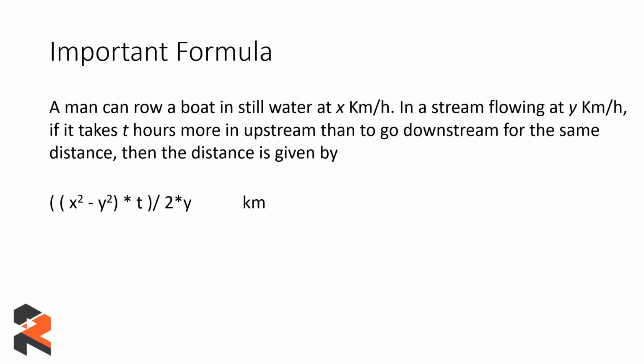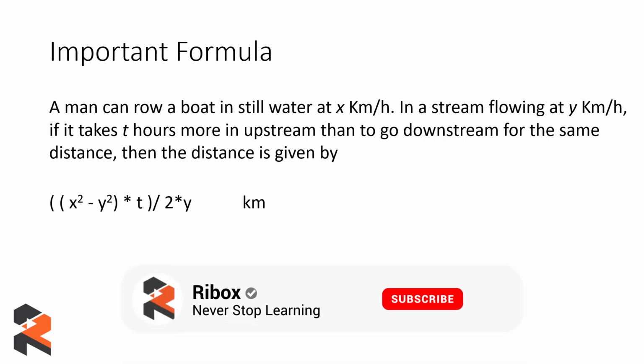Now one thing which you need to make sure of is that in this question we are not finding the distance which the man has traveled in total. We are finding the distance which the man traveled in the upstream and downstream cases. So the distance is only the part which the man has traveled once, that is the thing which we are calculating in this question. So let's look at an example.